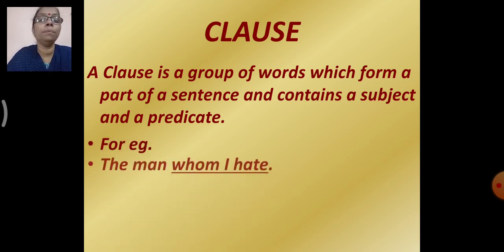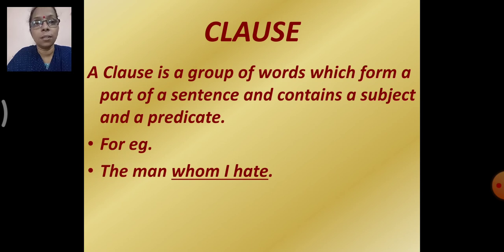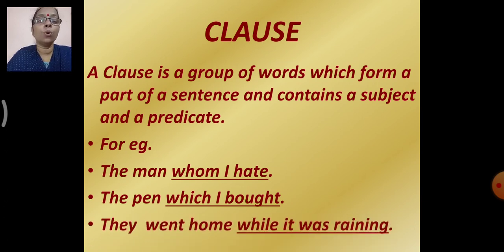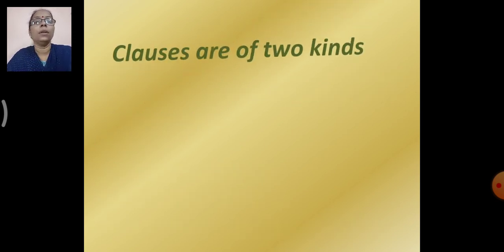For example, the man whom I hate. So, which is the clause here? Whom I hate. And you can see there is a subject, the man. The pen which I bought. So, which is the clause here? Which I bought. And the subject is the pen. They went home while it was raining. So, in this sentence, which is a clause? While it was raining. So, it is a group of words which form a part of a sentence and contains a subject and a predicate. Right? Now, let's proceed.